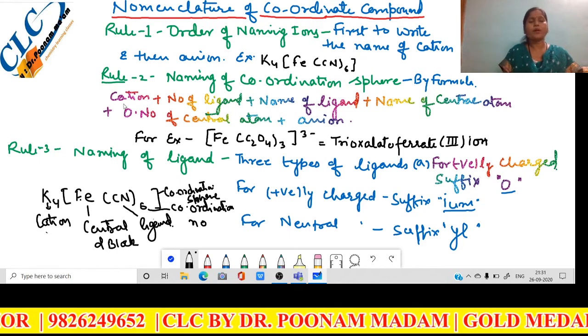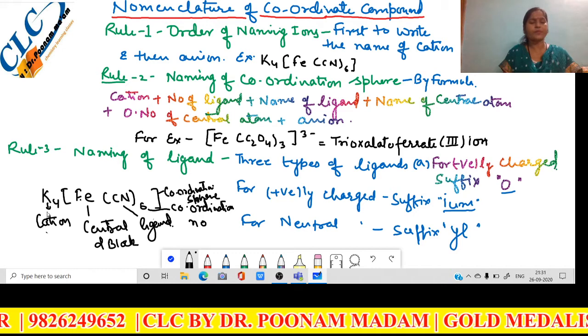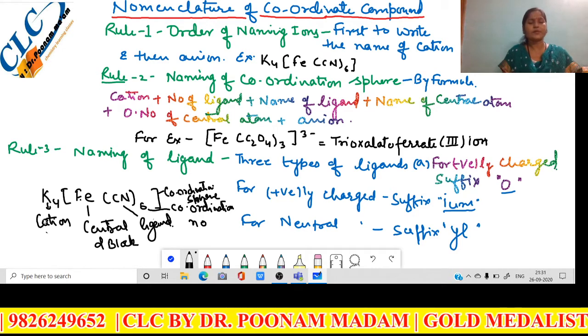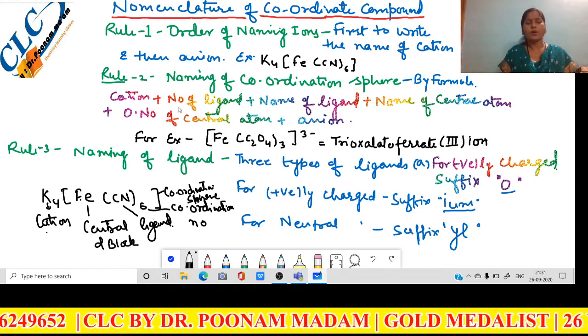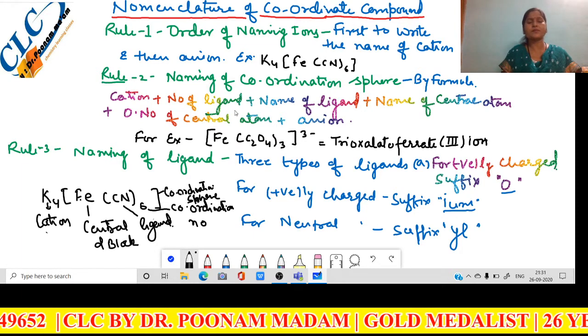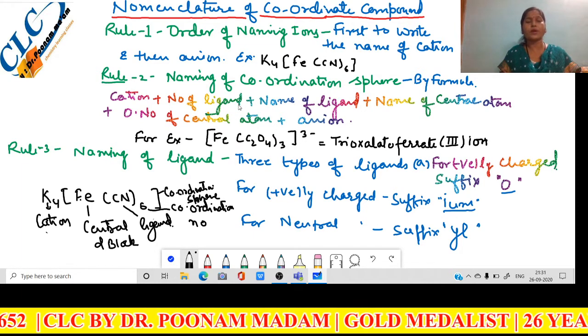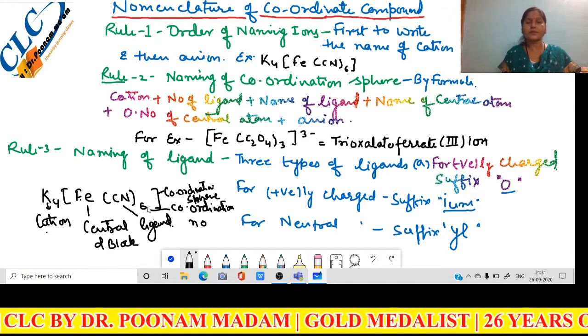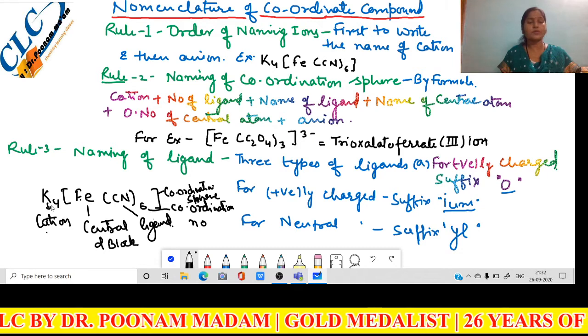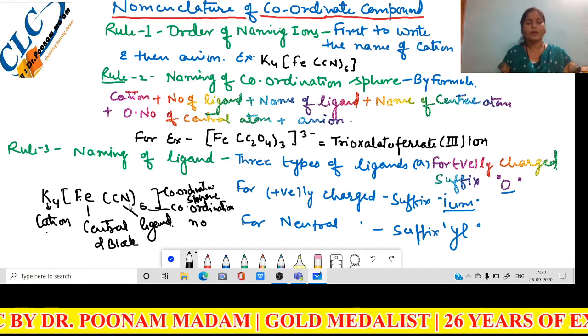So first of all, write down the name of the cation. Now this is the cation. First write the name of the cation without using the number. Now the number of ligands is the next place. This is also called the coordination number. Here the coordination number is 6. So the name of this compound is potassium... 6.